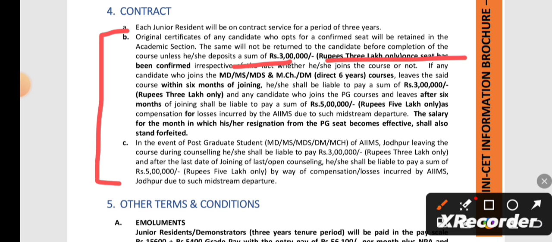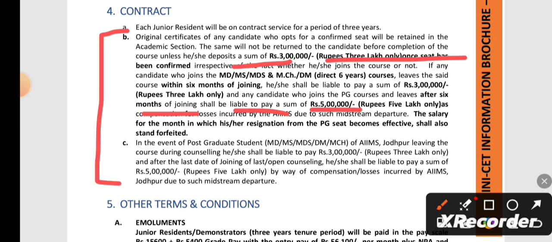But after 6 months of your joining, if you want to get out of that college, if you're not interested in that branch or due to some other reason you want to resign, then you have to pay 5 lakh rupees for that PG seat. And also, the month in which you are resigning, you won't be getting that month's stipend in your account. You will be getting the previous months' stipend, if you have done your residency there. So this is what you should be very careful of.